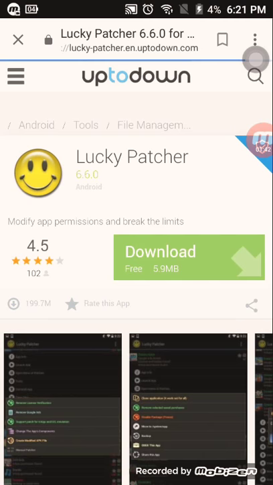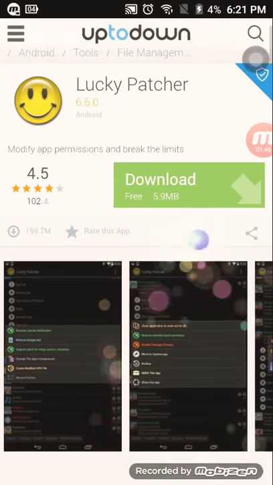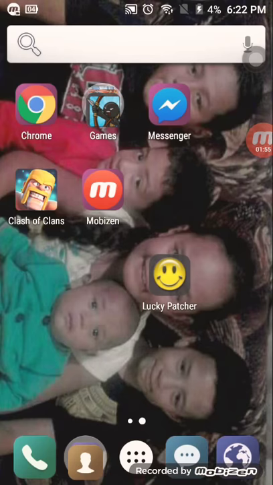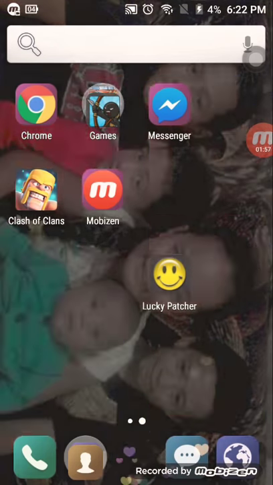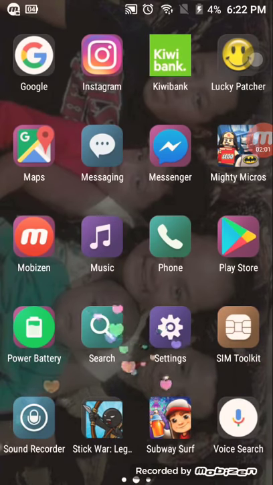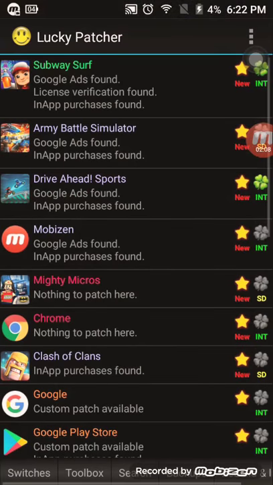Once you download it, you go to home, and then once you download Subway Surf, you want to go to Lucky Patcher, and then you try and find Subway Surf. Once you find Subway Surf, you click on it.